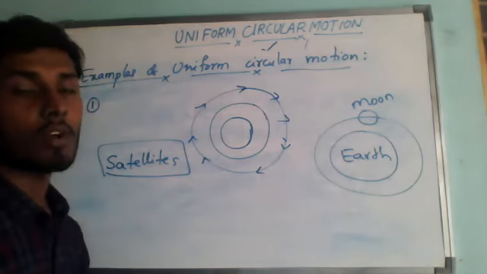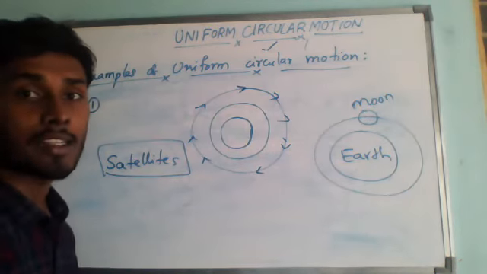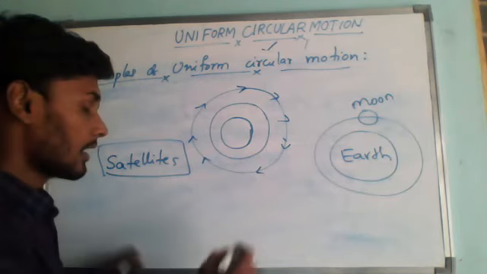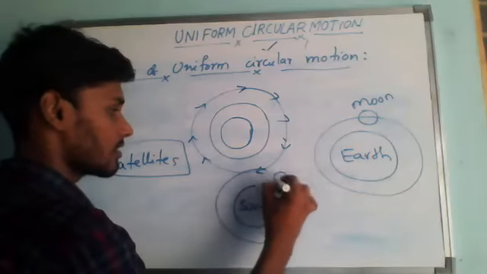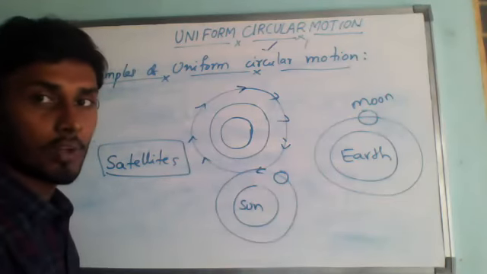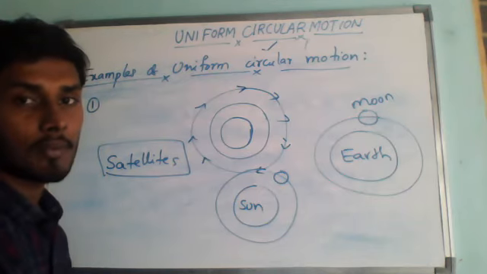Like that, around the sun, the Earth is also moving in a circular path, so the motion of the Earth around the sun is also accelerated.